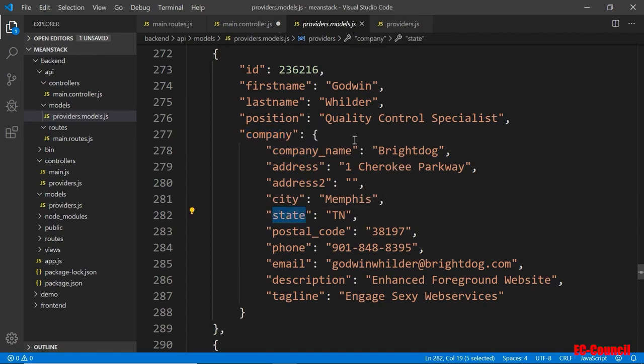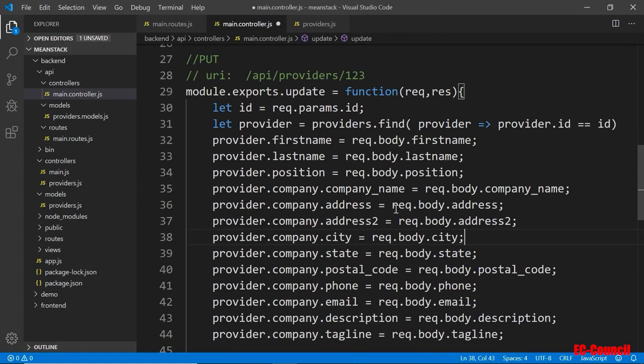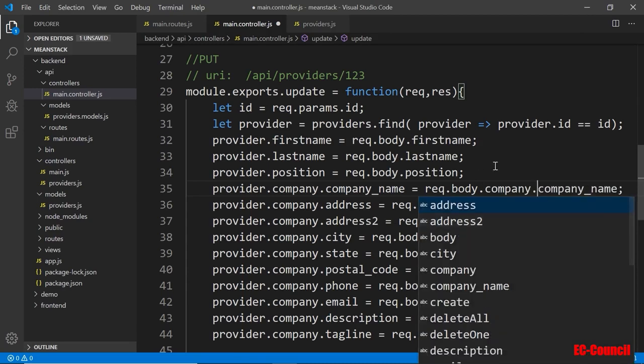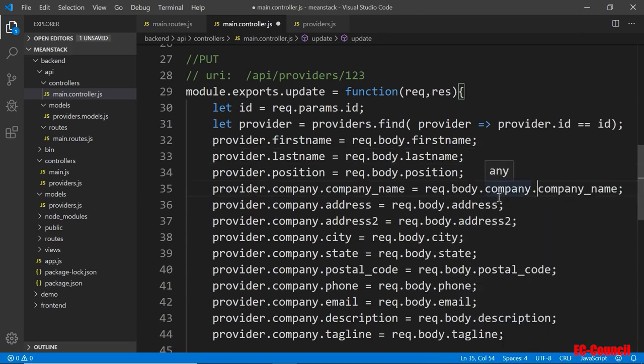You have to say request.company.state. Okay, so that means these have to be changed a little bit here. So I'm going to go and just leave that for now. And so when the ID comes in, when we update, we are going to, let's see, what do we need to do here? I need to, yeah, change this to say not just body company, but body company dot company, and I'll show you why later. Okay, so I'm going to copy this and put it here.